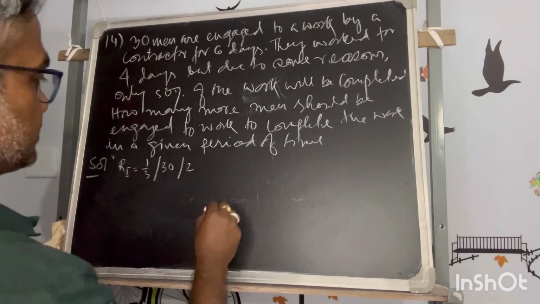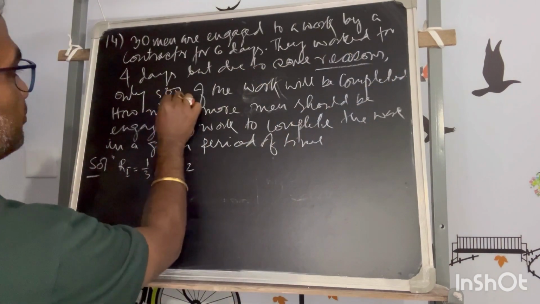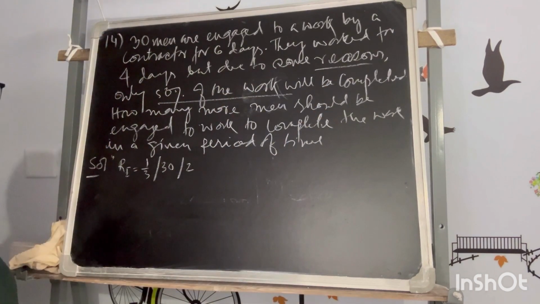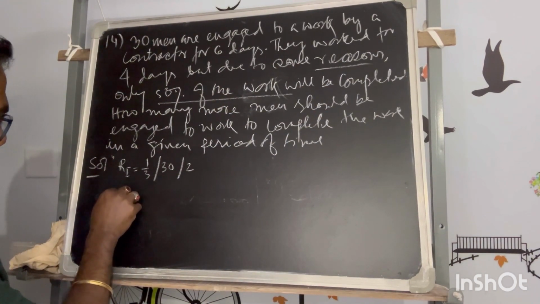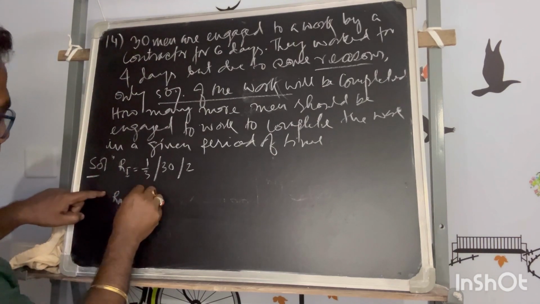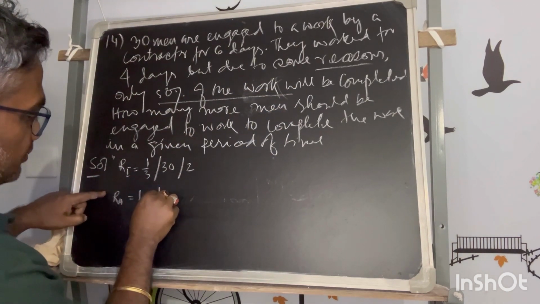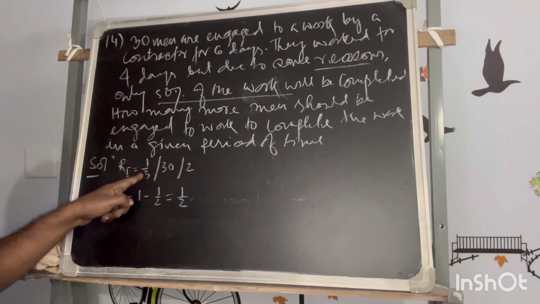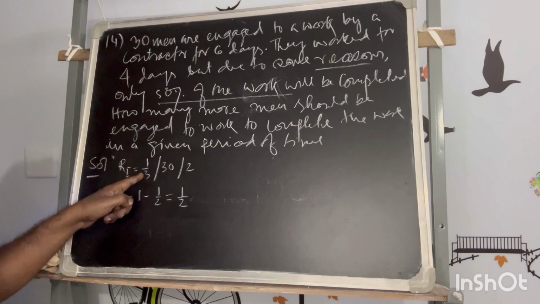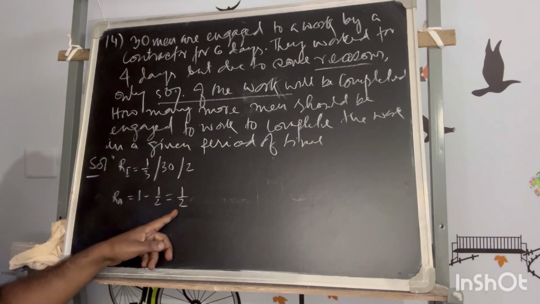But what mishap has happened? For some reason, only 50% of the work has been completed. So the actual remainder is how much? 50% is done, that 50% is half. So 1 minus half, the remaining is half. The remaining as per the expectation is 1/3, almost 33%, but here 50% is pending.